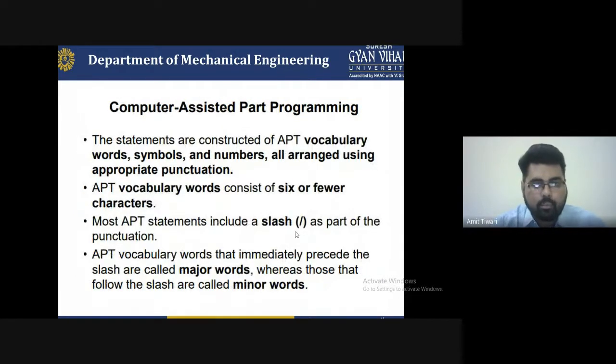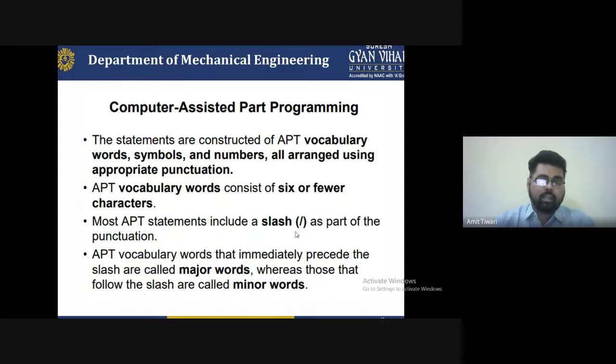Computer assisted part programming: the statements are constructed of APT, the Automatic Programming Tool, using vocabulary words, symbols, and numbers, all arranged using the appropriate punctuation. APT vocabulary words consist of six or fewer characters. Most APT statements include a slash as part of the punctuation. An APT vocabulary word that immediately precedes the slash is called a major word, whereas those that follow the slash are called minor words.